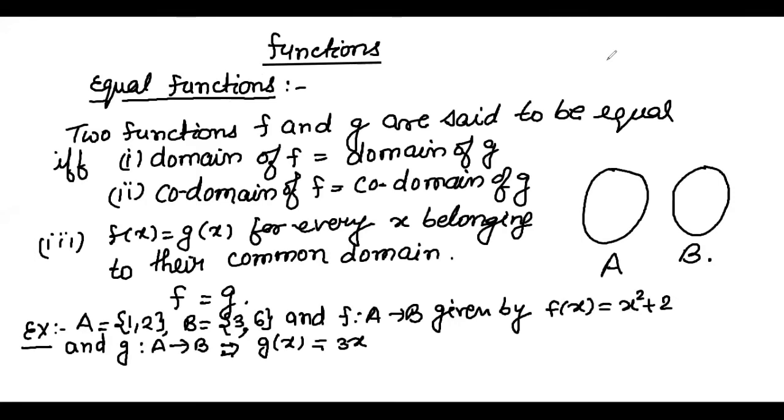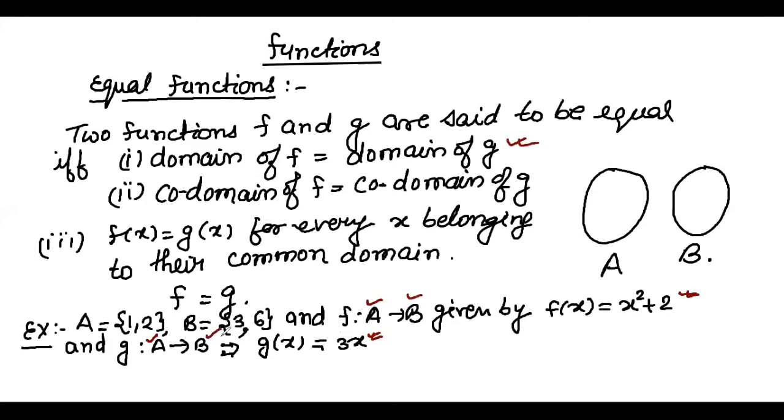Here is one example I have taken. A equals {1, 2} and B equals {3, 6}, where f from A to B and f(x) equals x square plus 2. Here the rule is x square plus 2. And g from A to B implies g(x) equals 3x. Here the rule for the function g is 3x. First, the two conditions: domain of f equals domain of g, f from A to B and g from A to B, so the domain is equal. Second, codomain of f equals codomain of g, meaning B.